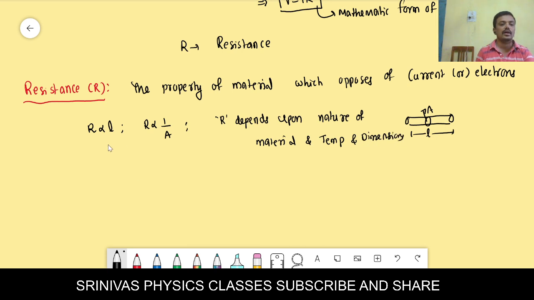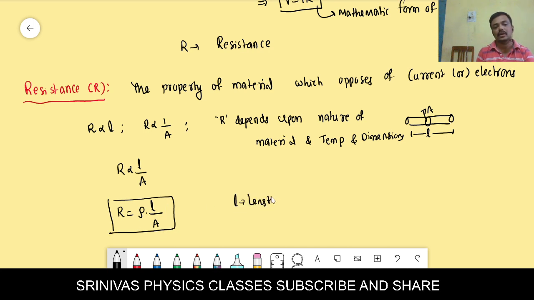If you combine this, we get R proportional to L by A. R depends upon the length and area. When the proportionality is removed, we get a constant, its name is rho. R is equal to rho L by A. This is the formula for the resistance. What is L here? L is the length of the conductor.